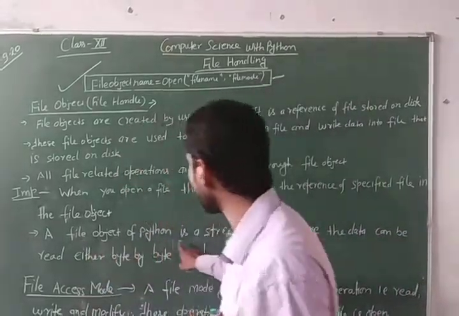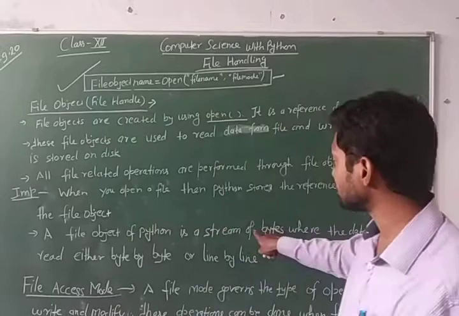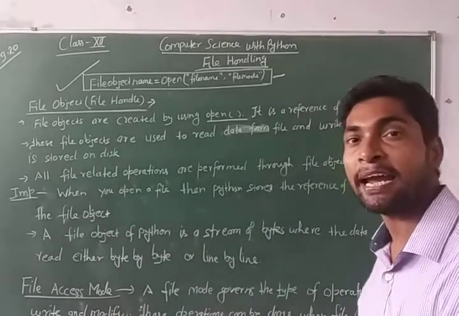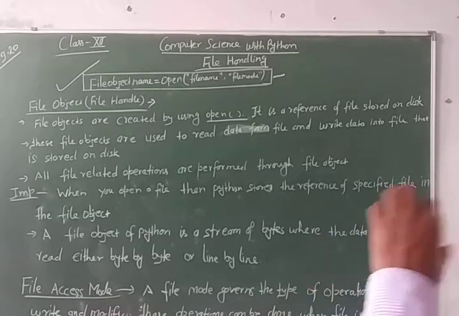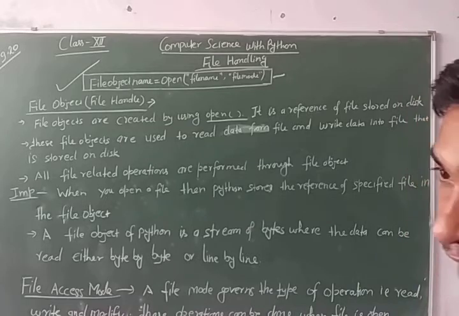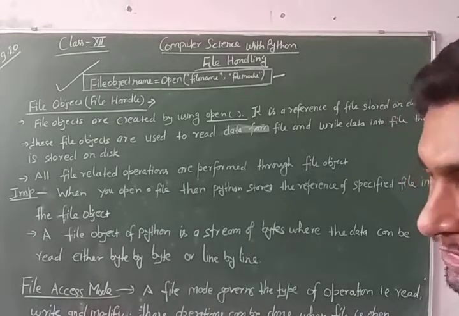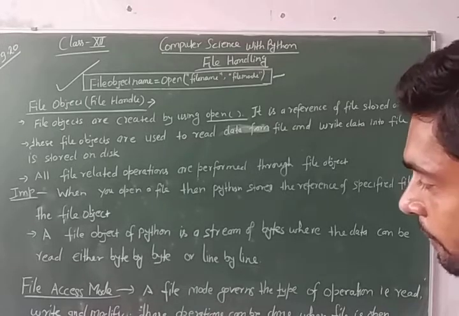A file object of Python is a string of bytes. This is the logical point. A file object of Python is a string of bytes where the data can be read either byte by byte or line by line. Alright? So it is clear why file object is necessary and why it is used. How it is used will be explained in the next slides, I mean, forward.